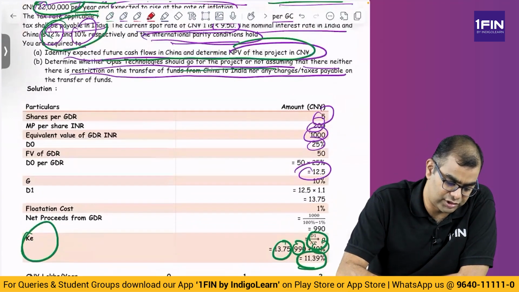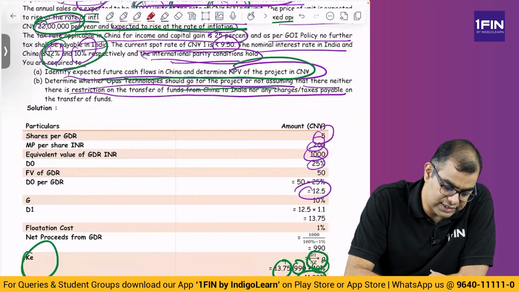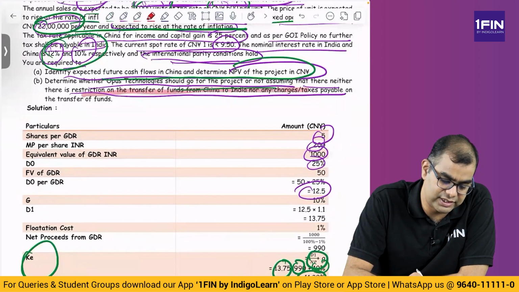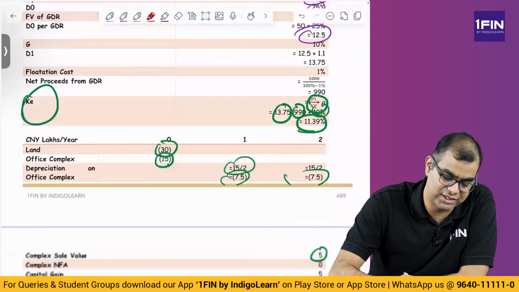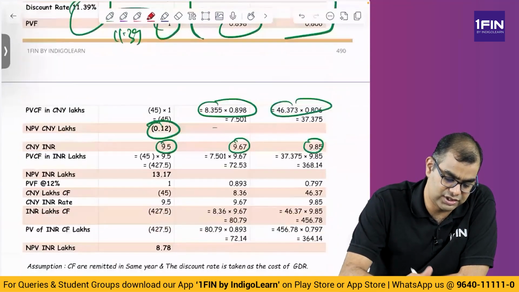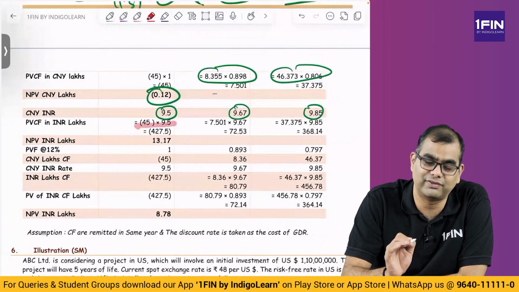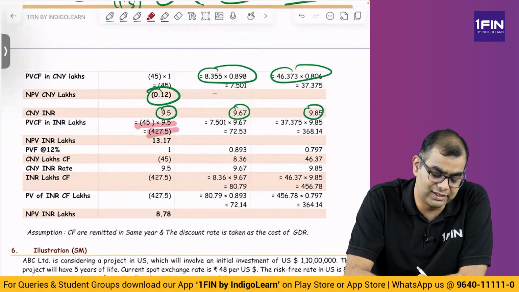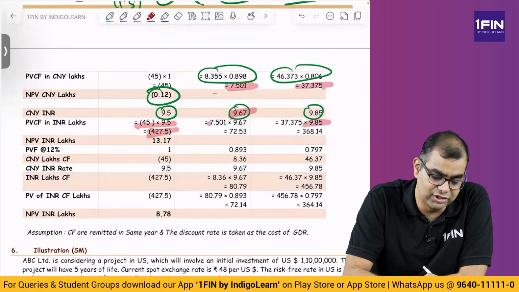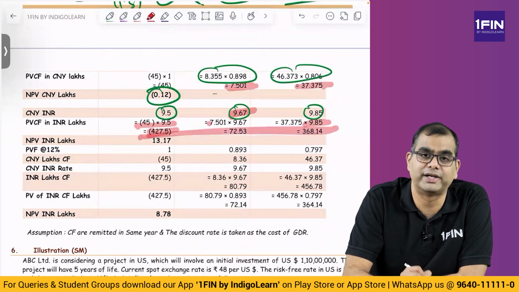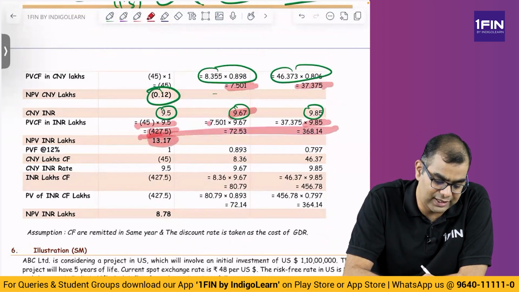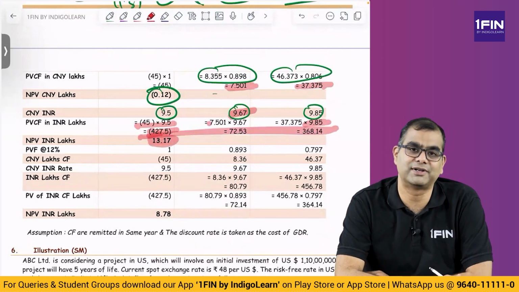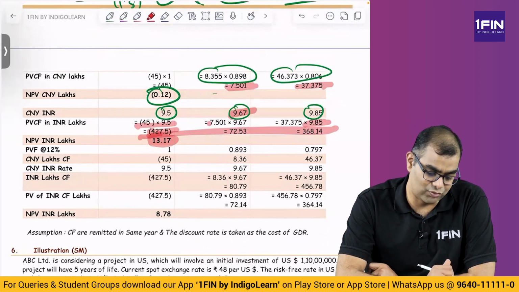And please note here, in the question, there is neither restriction on transfer of funds nor any charges. So every year they transfer funds. So imagine every year there is a cash flow. So first year 45 lakhs of CNY into 9.5 exchange rate is an outflow. But next year 7.5 and whatever we got here, present value multiplied by 9.67, then 37.375 multiplied by 9.85. You get a cash inflow in rupee terms, this many lakhs. You compute, add all of them, you get present value of 13.17. Right. So now this is one way.